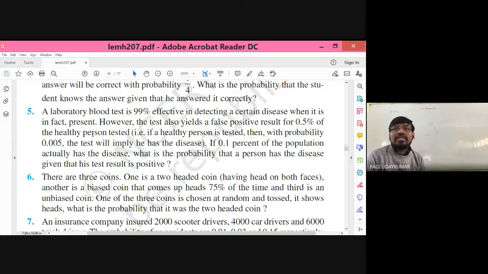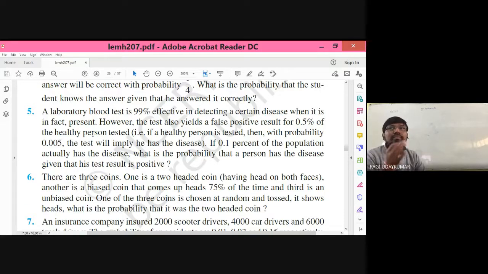What is the probability that a person has the disease given that the test result is positive? Whatever is given to you, that should be considered as an event. The test result being positive is considered as an event.